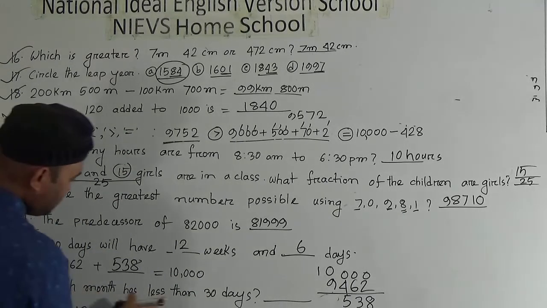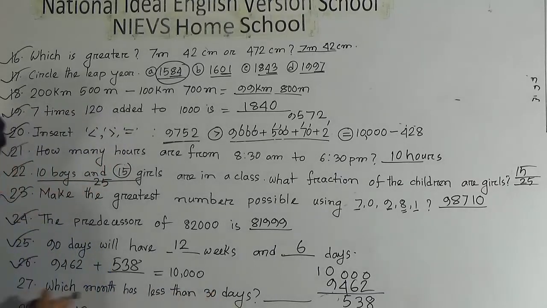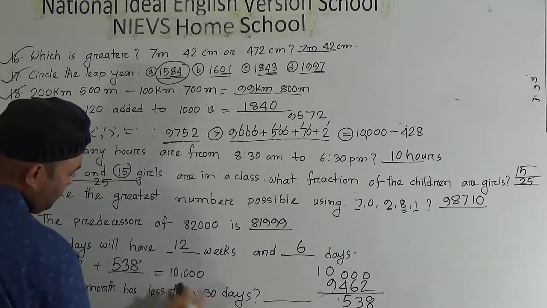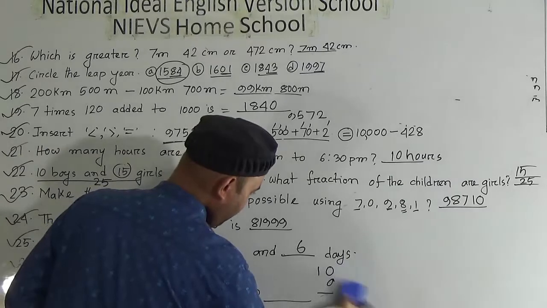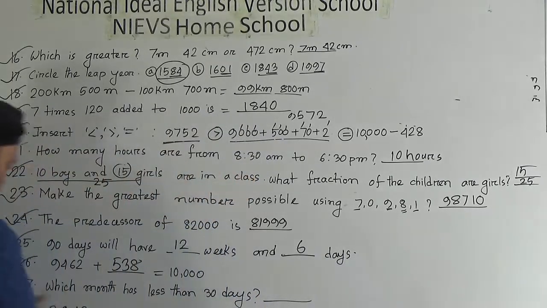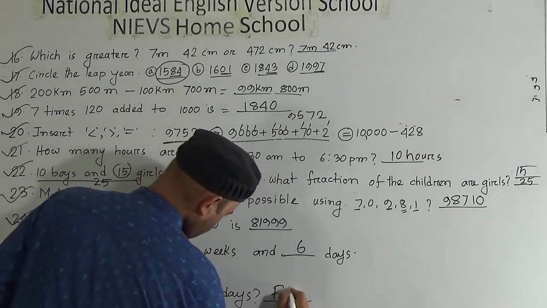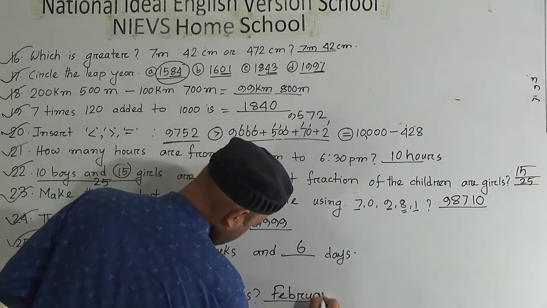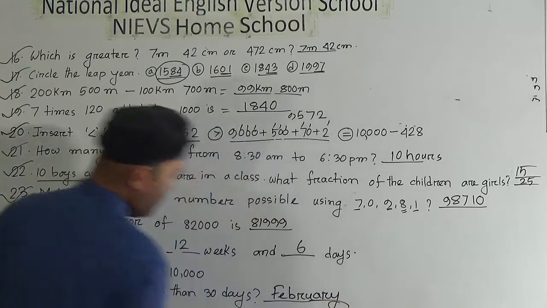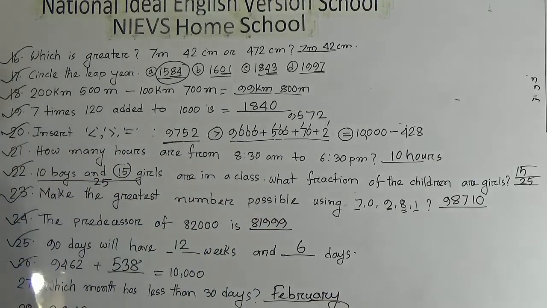Now the next question: which month has less than 30 days? We know that only February has less than 30 days. So it will be February.